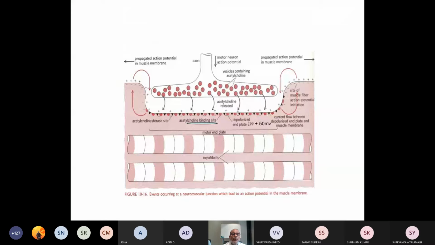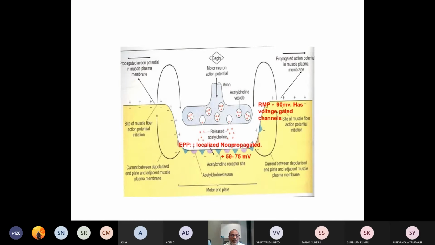So yes, you are going to have the arrival of the impulse at the axon terminal. The vesicles containing acetylcholine will be released, and acetylcholine binds to the binding site where it is coupled up, as a result of which there is development of the end plate potential. So this is a depolarized end plate, that is the end plate potential. It is invariably depolarization. I had mentioned this also. So yes, you are going to see that there is development of the end plate potential. This you can once again appreciate.